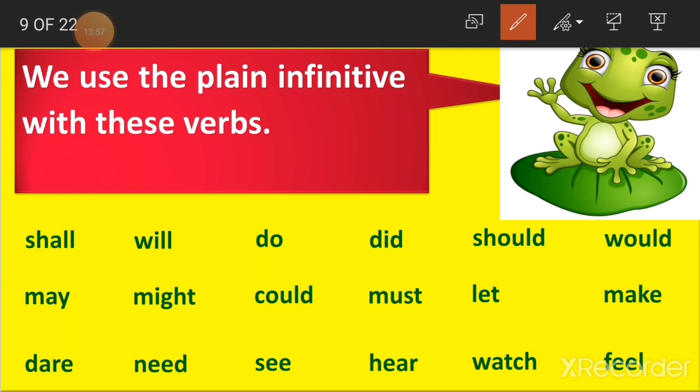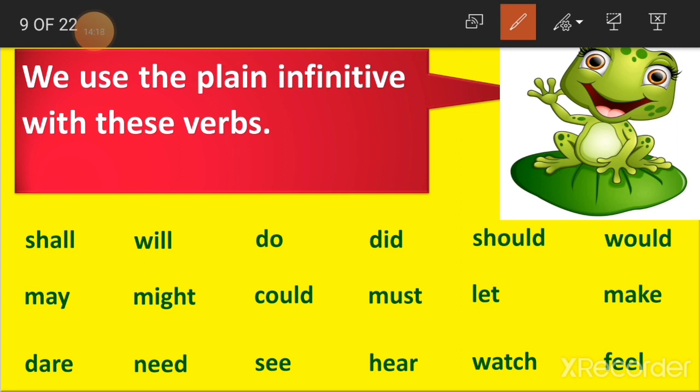Okay, so we use the plain infinitives with these verbs. Shall come. Come is our verb. These are all infinitives actually. These are all like "to" is there, no? To infinitive in the sense to come, to go, to try. Like that, these are plain infinitives.